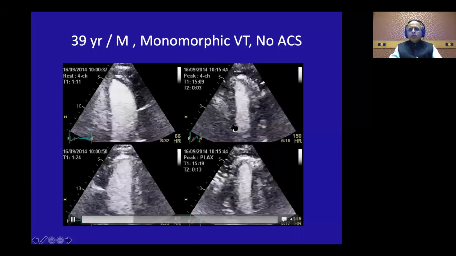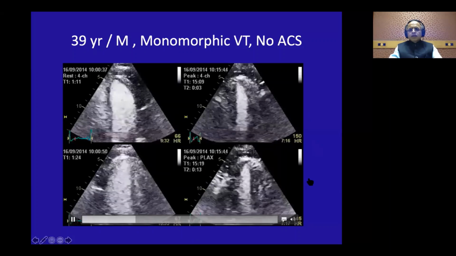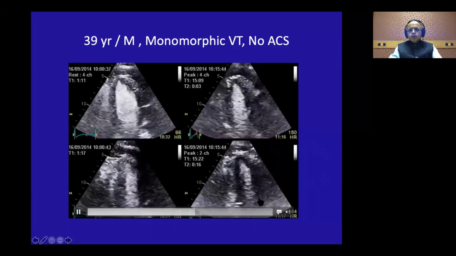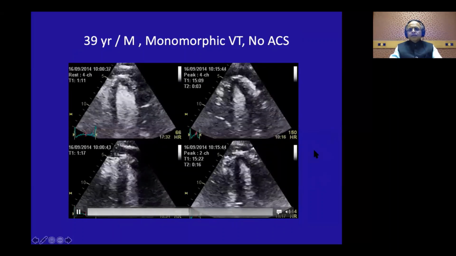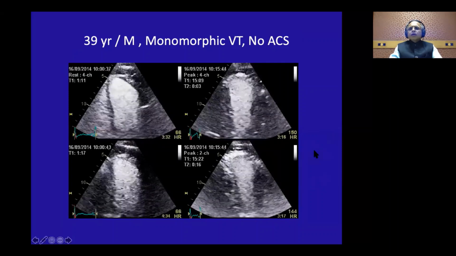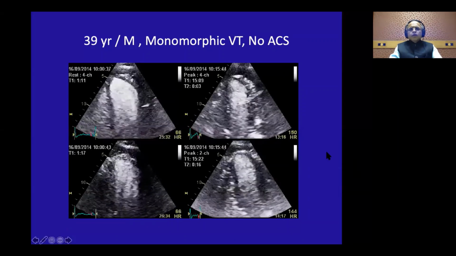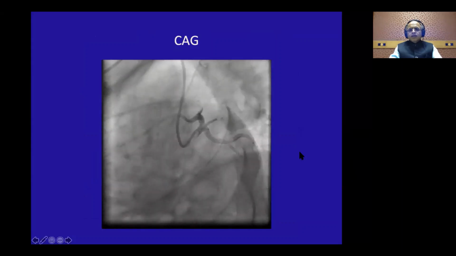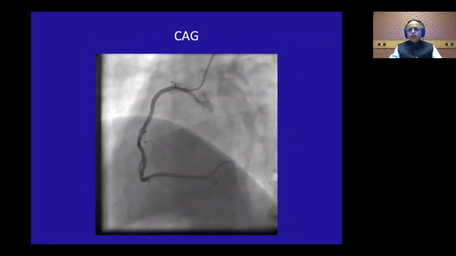And then look at one segment at a time. Appreciate the systolic thickening. So this is 4 chamber, this is long axis, and this is again 4 chamber, and this is the 2 chamber view. And look there, nicely, the LV cavity is collapsing at peak exercise. There's a nice triangular LV cavity, and there is no regional wall motion abnormality. We don't have any pooling here, but definitely there is no regional wall motion abnormality. And let us look at his angio. This is an absolutely clean LAD here and an absolutely clean right coronary artery here.